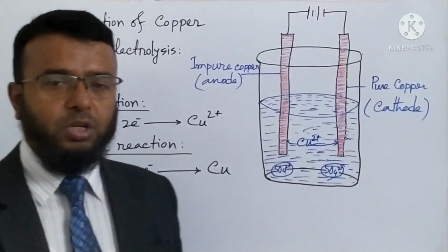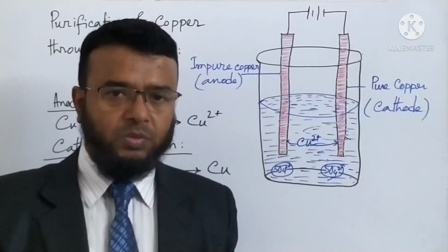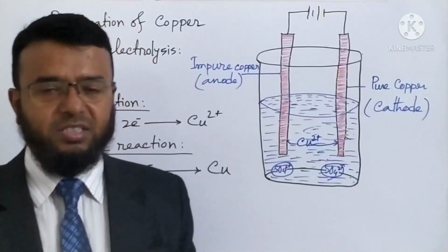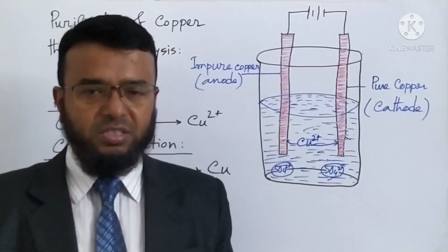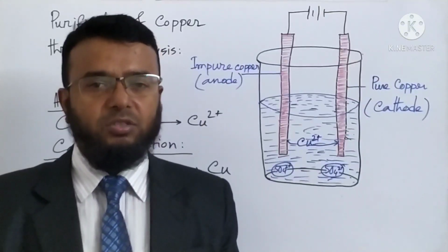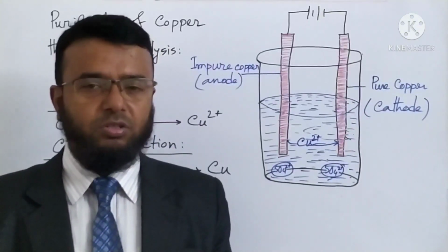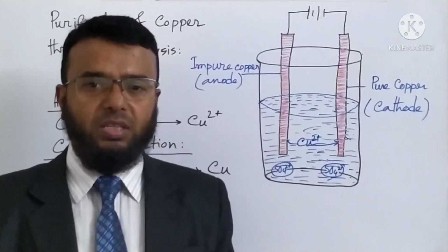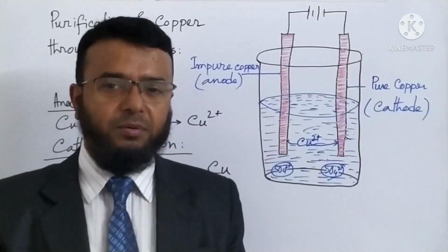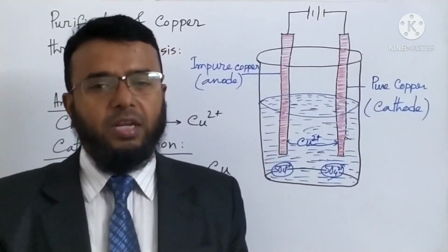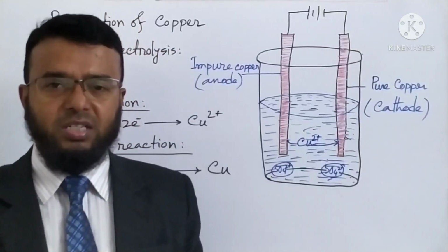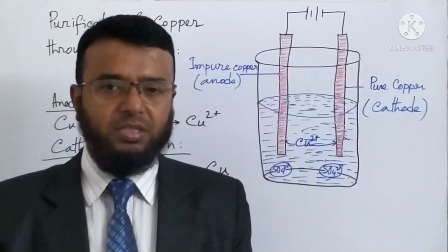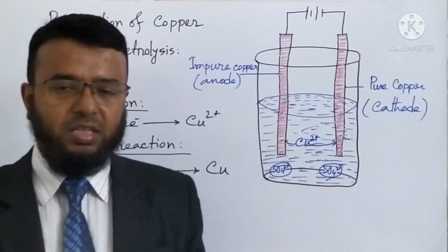So dear students, today from the very beginning I have discussed the metal extraction. We have seen that there are many steps. In the previous classes we have discussed many points. Today also I have discussed the electrolysis process. We have seen that in the electrolysis process the highly reactive metals can be extracted. Then we have discussed carbon reduction method, mid-level reactivity series metals are extracted in that way.